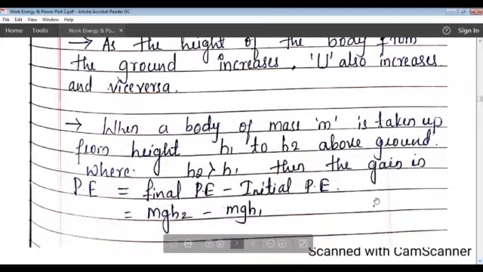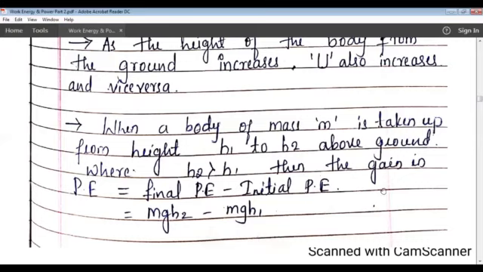Next one, see here. When a body is thrown vertically upward, it goes up so that the height of the body from the ground increases. Hence, potential energy increases. When a body of mass m is taken up from height h1 to h2 above the ground level, where h2 is greater than h1, the potential energy will be increased.